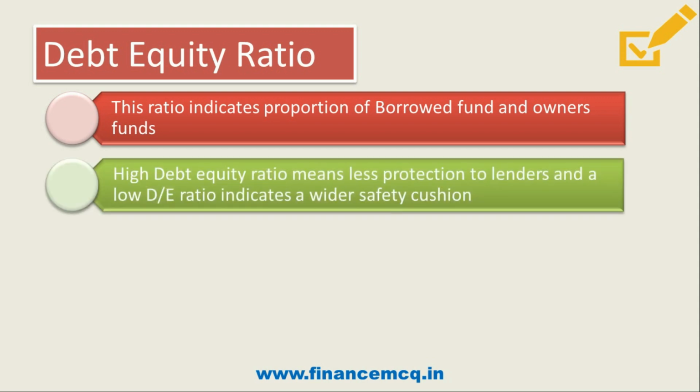And friends, higher the debt equity ratio means less protection to the lenders, and a low debt equity ratio indicates a wider safety cushion. That is, if you are having a high debt equity ratio, it means you have borrowed too much from the market or from the external borrowings, that lenders will feel insecure whether you will be able to repay their loan or not.